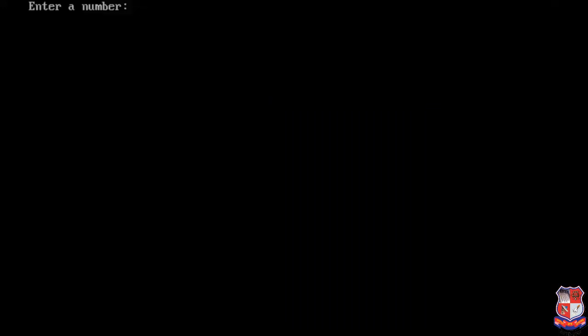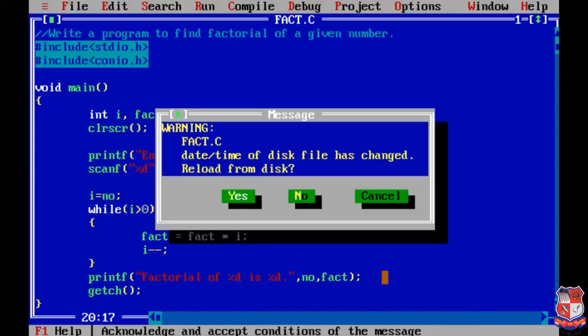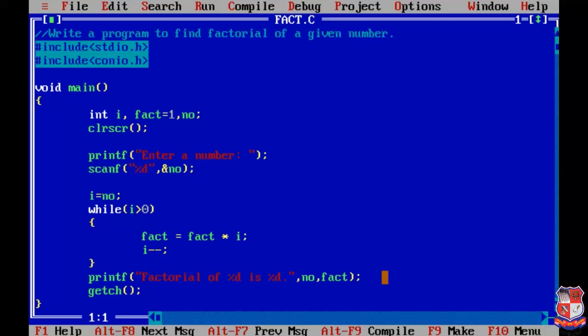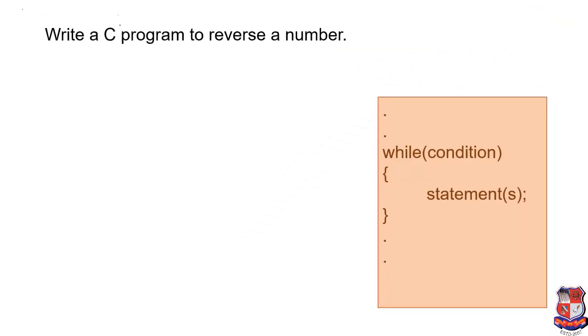Okay, it is asking us to enter a number. For example, we are entering 5, so it will give 120. Okay, we are running it again. For example, Control F9. If we enter 6, it will give us 720. Now we are going to see one more example, that is, write a C program to reverse a number.